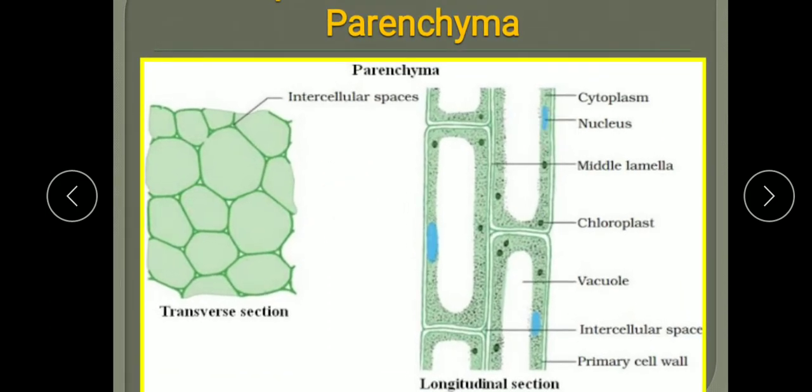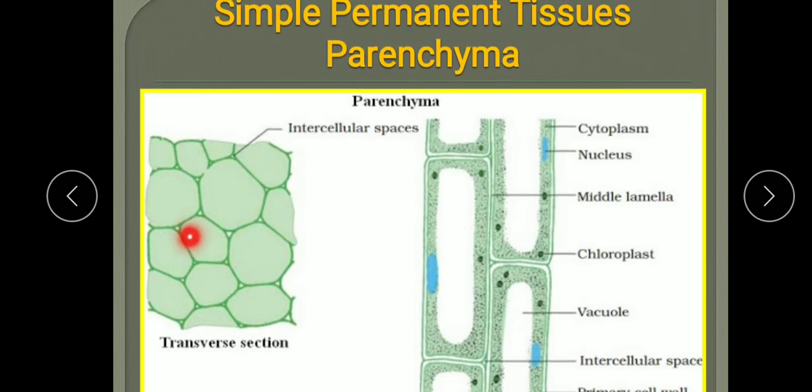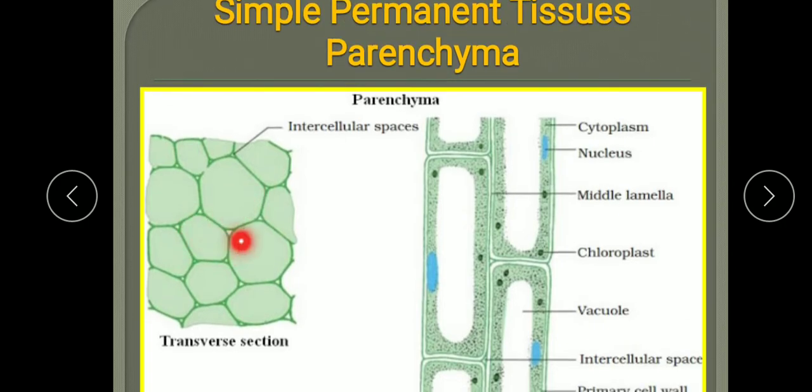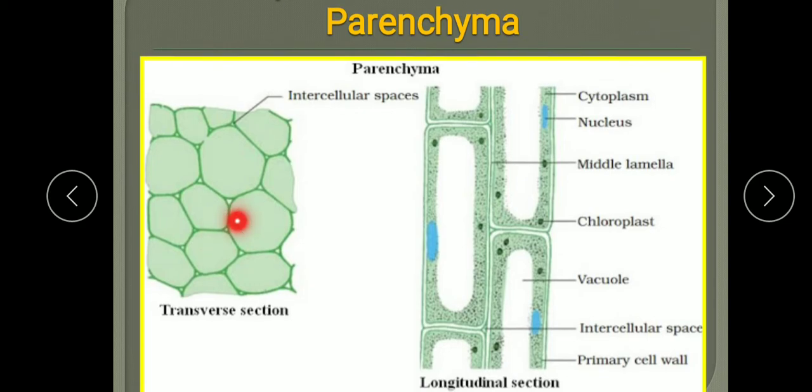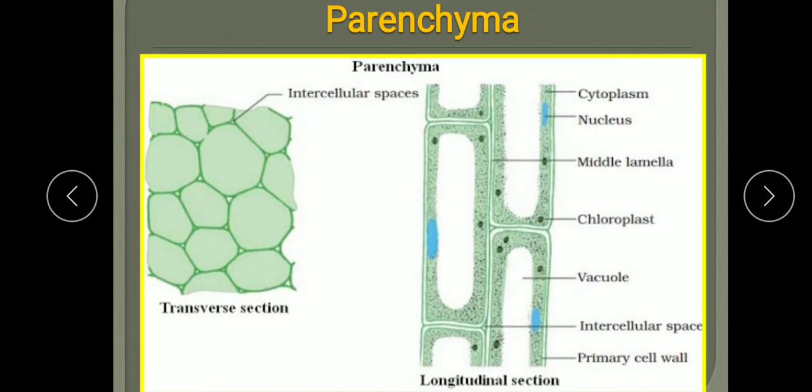And one more thing here, students: in the leaves of green plants, the parenchyma tissue has chlorophyll in it, meaning chloroplast is present in it. So in this case, it is known as chlorenchyma also. When chlorophyll is present in them, they help in photosynthesis, and at that time they are called chlorenchyma.